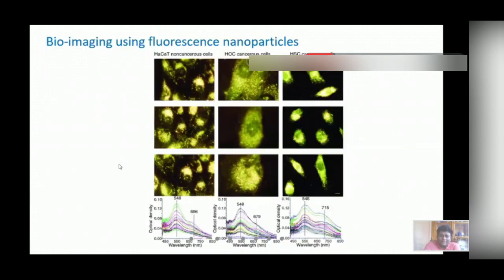We can use nanoparticles. Usually gold and silver are nowadays under trial. We inject these particles. These particles will selectively attach to the cancer cell, and once they are excited, they produce a fluorescence spectrum, and from that we can study the locations and amount of cancerous cells present in the body or in the cell.